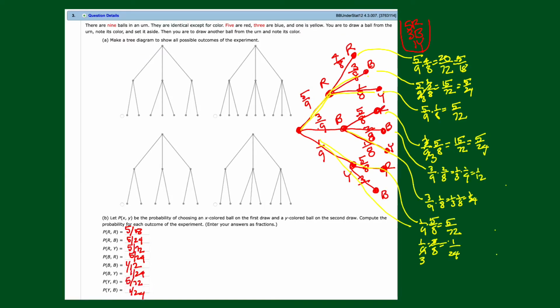So I just filled the rest of these in. I think you get the idea of how I'm doing this. I'm just following each branch. That takes care of this problem, number 3.